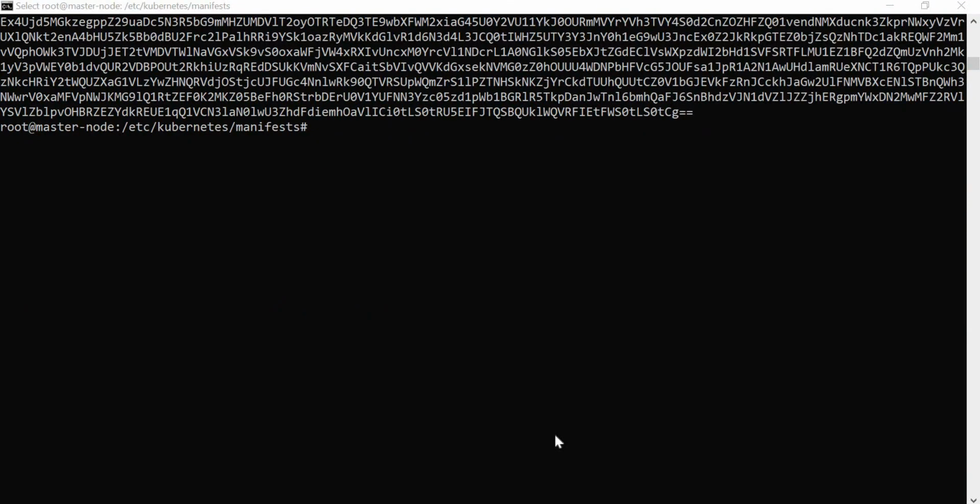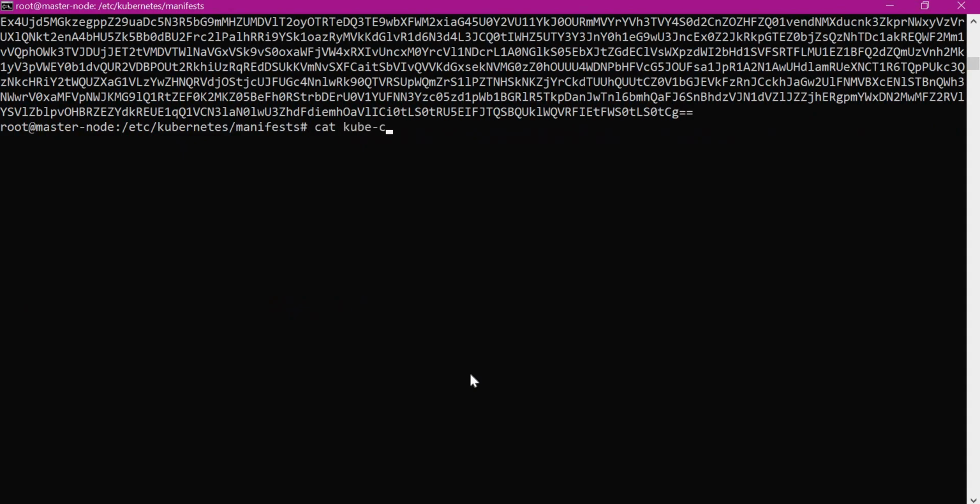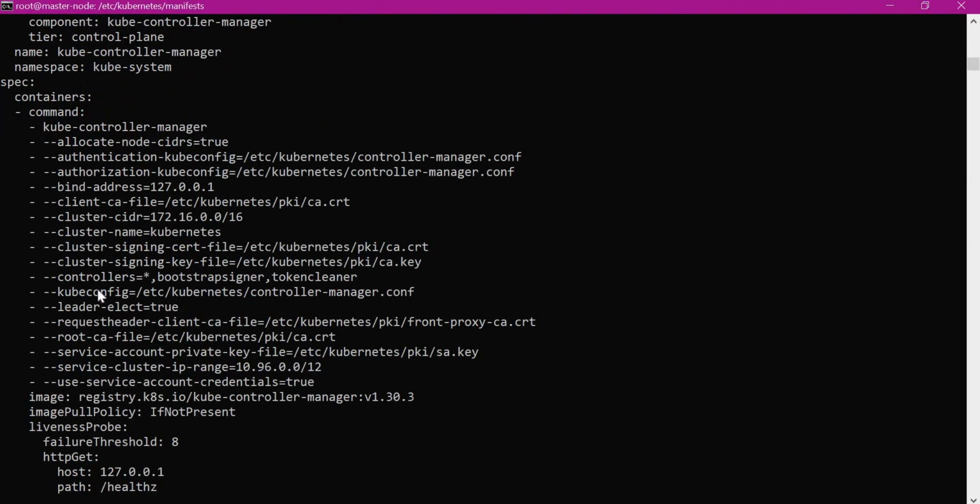Similarly, let us open the YAML file corresponding to the controller manager. This is also using a kubeconfig file. So let us open this file.